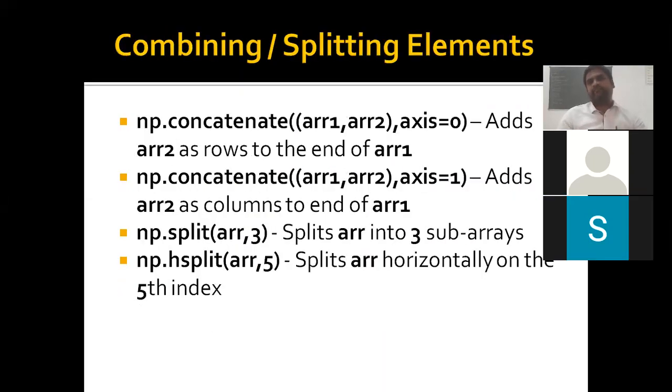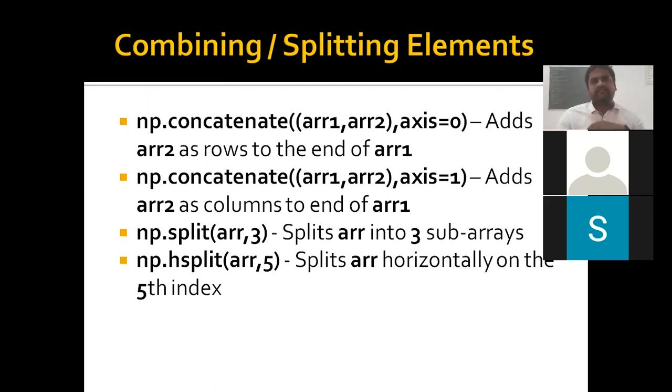The next is combining and splitting. How do we combine two arrays into a single array? This is concatenate: np.concatenate of array 1 comma array 2. If you want row by row concatenation, the first array followed by the second is added at the end of the rows. This is axis 0. If it is axis 1, the first array is followed by the second column by column.